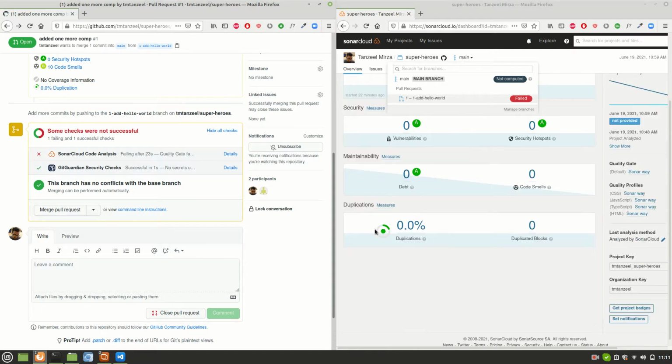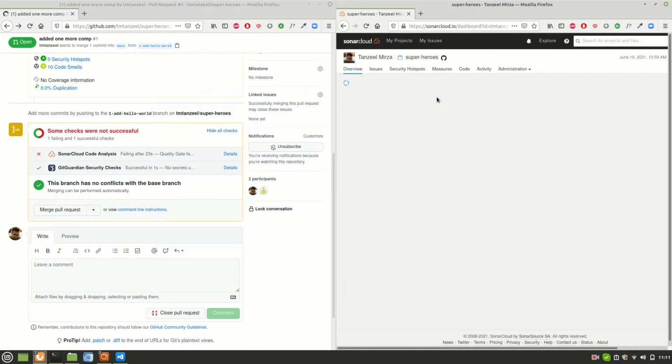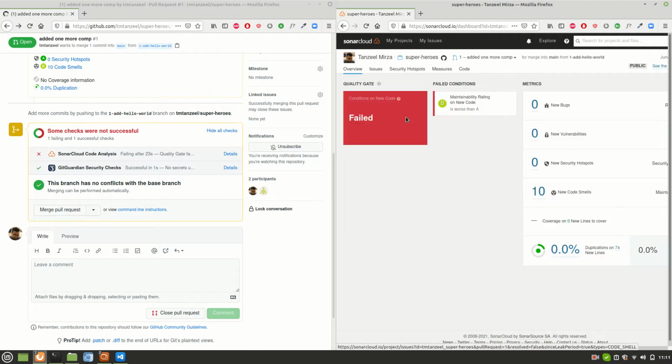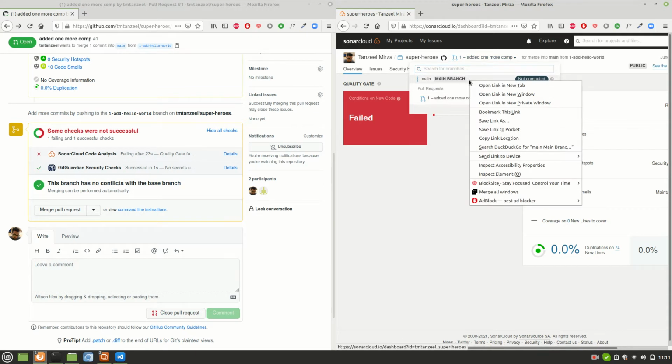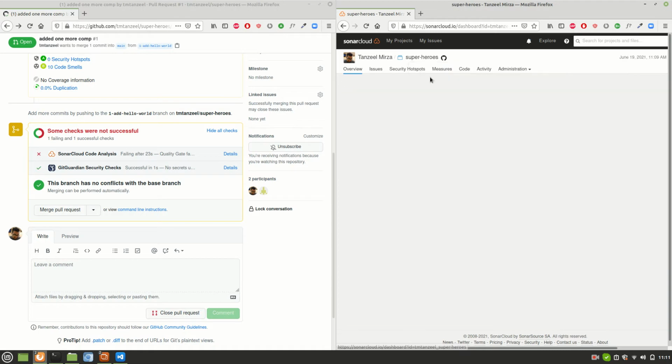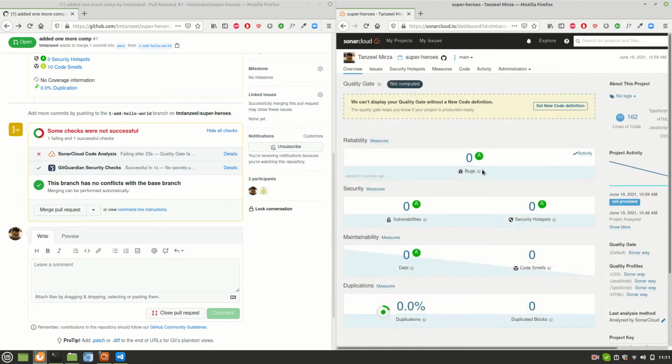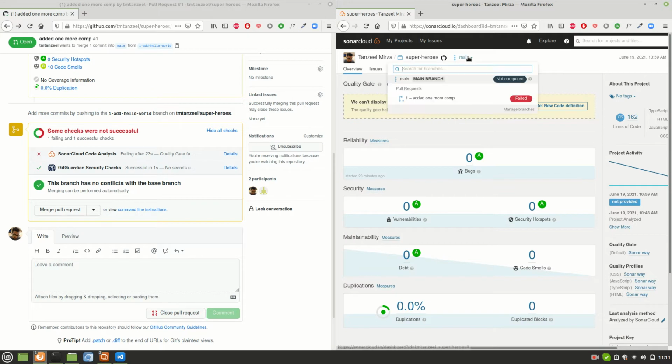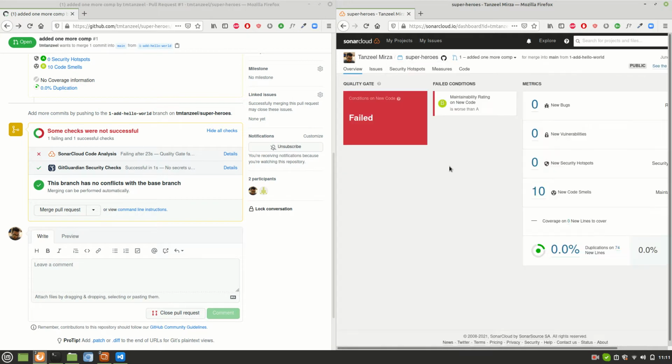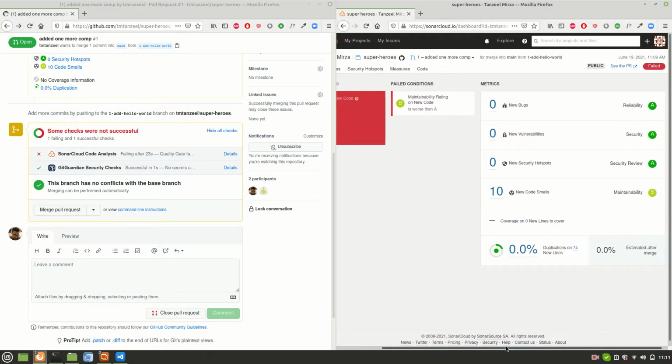Okay, now what can be done? I'll check this branch, and as you can see, it has failed. So that's what I was saying, that it runs on all the branches separately. If I go back to the branch, the report will be different. See, here it is passing and everything is zero, but if I switch to this branch, the report will be different. And you may not see code smell of one PR in another PR, because those were coming from some other PR. So maintainability is B.